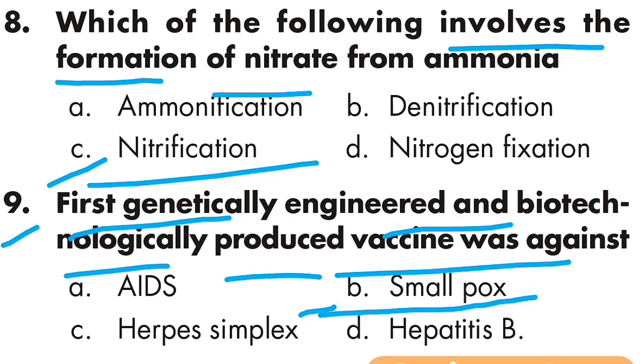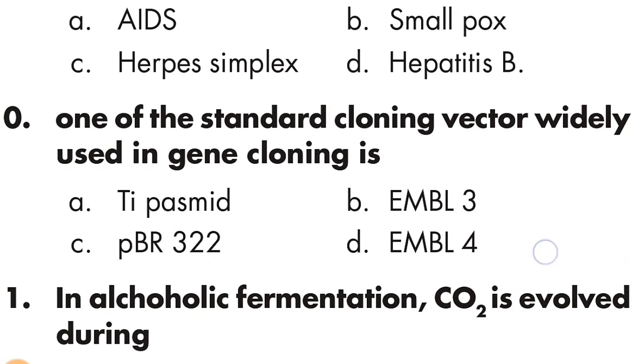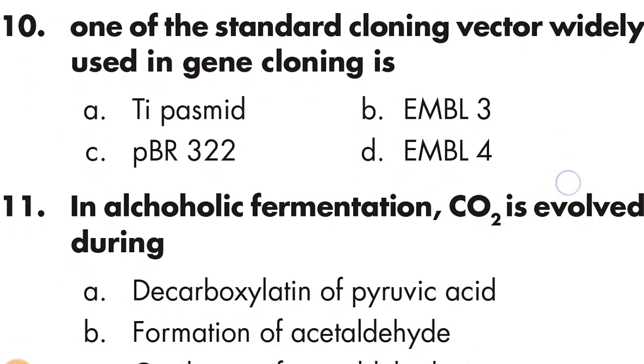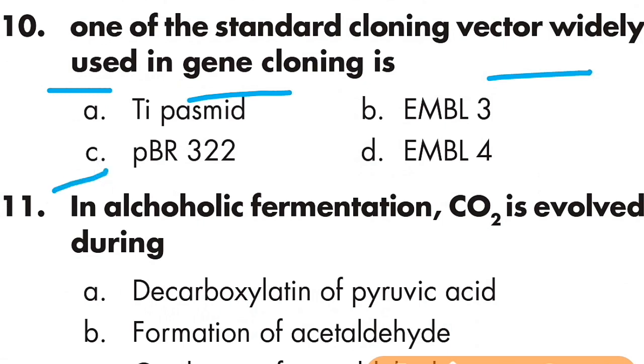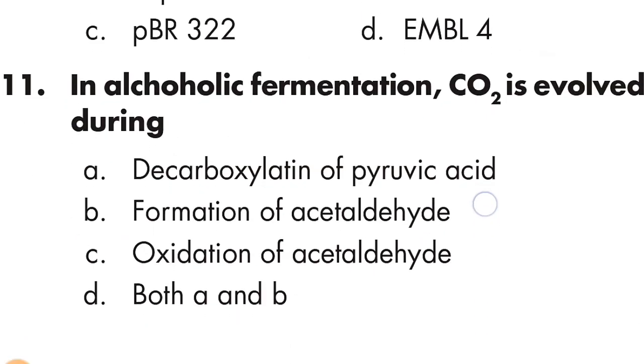Option B is right, smallpox. Question number 10: one of the standard cloning vectors widely used in gene cloning is pBR322. Option C is right, pBR322.